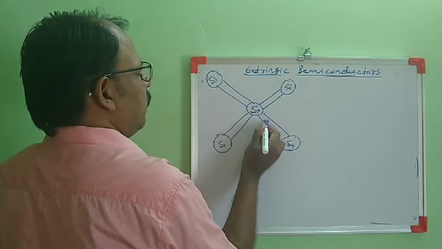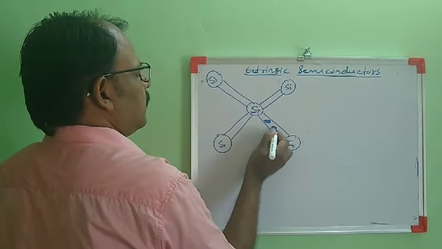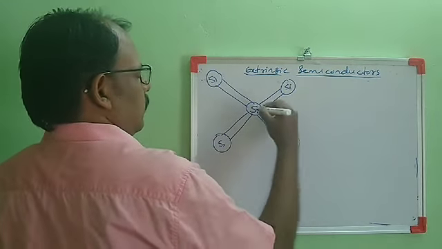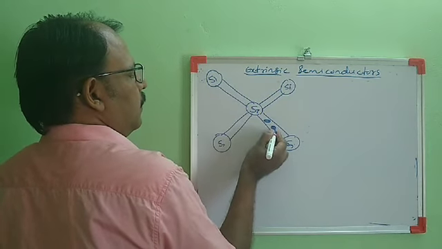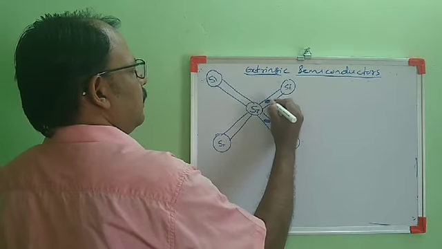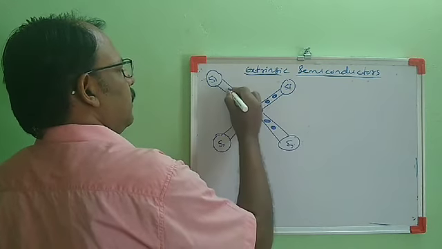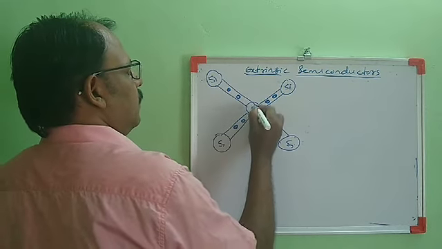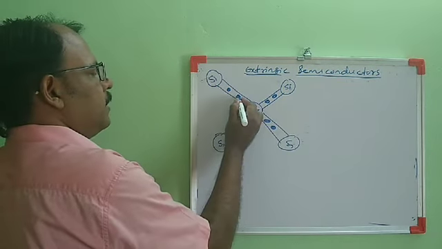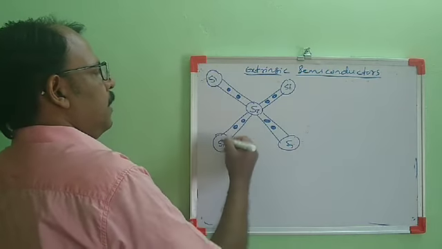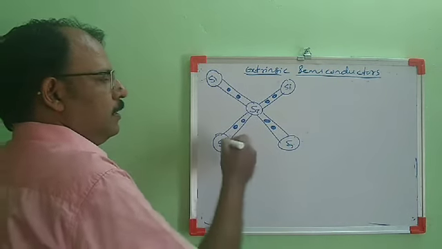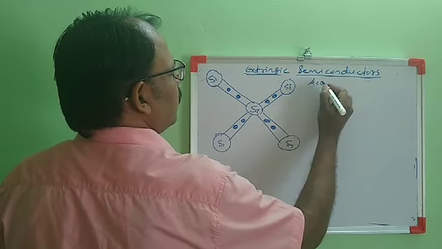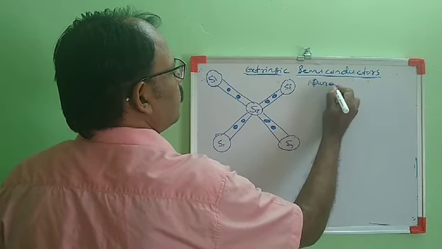This silicon atom will share 1 electron and this silicon atom will share 1 electron. So 2 electrons are shared. This electron belongs to this silicon and this electron belongs to this silicon. Like that, these 2 silicons share one of their electrons. So each silicon will be in a stable state by sharing electrons with the nearby 4 silicon atoms. In this structure, if we add an impurity, if we take a donor impurity,